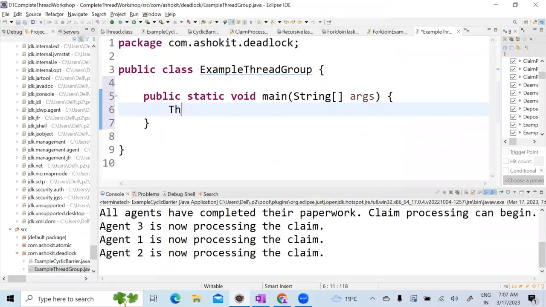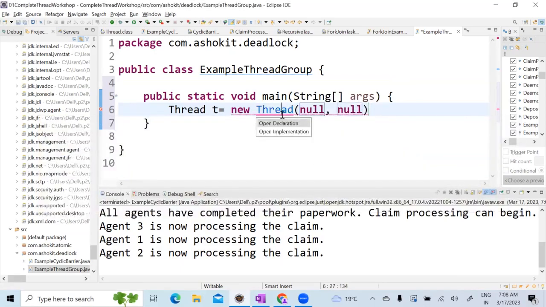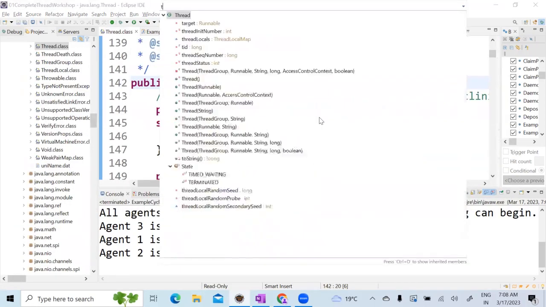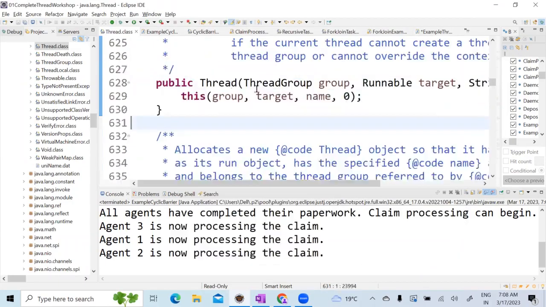So here, thread T equal to new thread. Do you see this constructor, guys? Yes. Thread. So first you need to create a thread group. And then that thread group, see here, if I have to use this constructor, what does it mean? I have to pass a thread group. So let's go here.